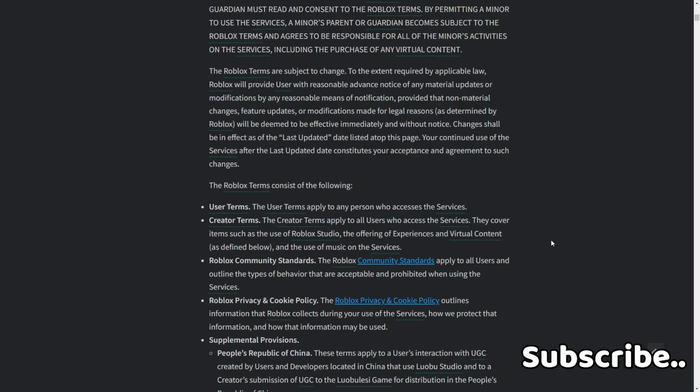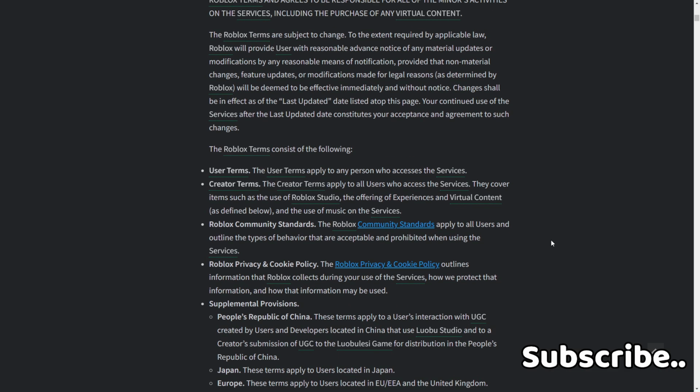The Roblox terms consist of the following. User terms. The user terms apply to any person who accesses the services. Creator terms. The creator terms apply to all users who access the services. They cover items such as the use of Roblox Studio, the offering of experiences and virtual content as defined below, and the use of music on the services. Roblox Community Standards. The Roblox Community Standards apply to all users and outline the types of behavior that are acceptable and prohibited when using the services.